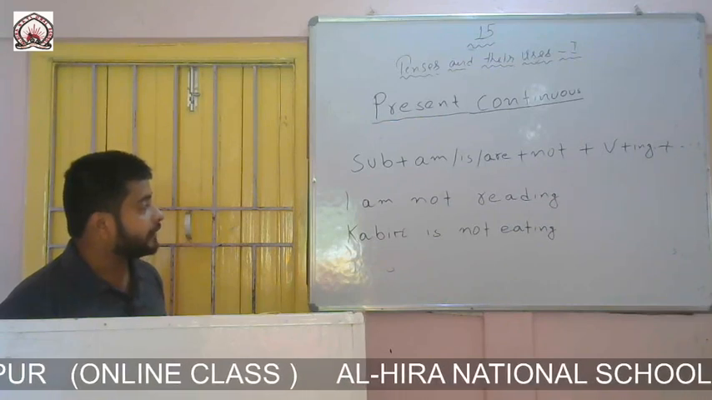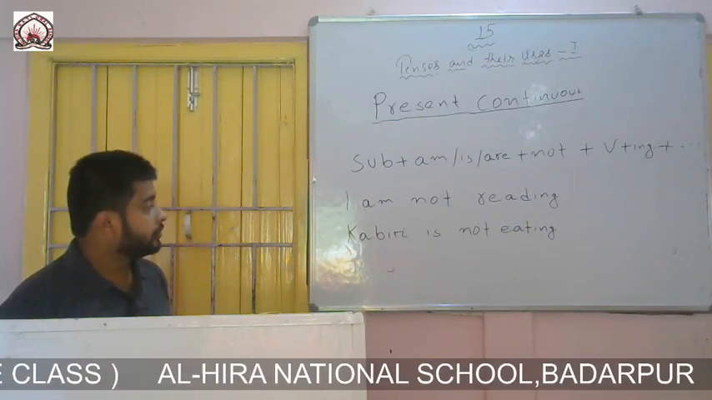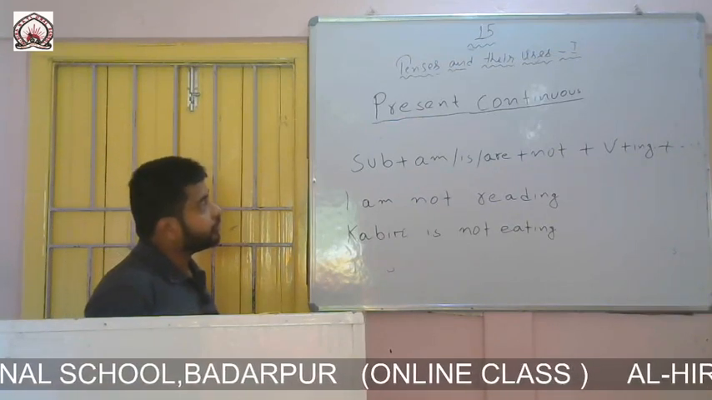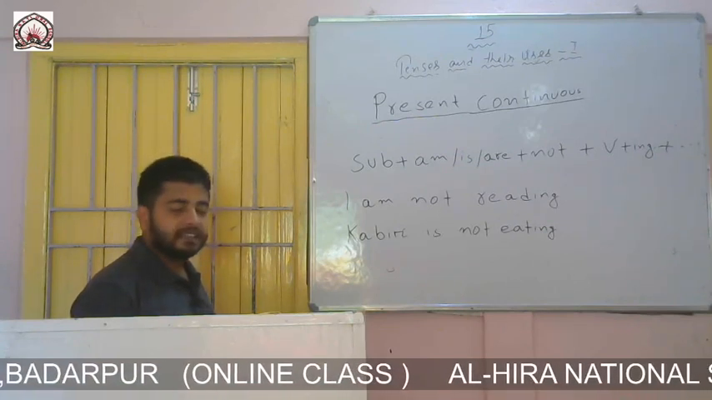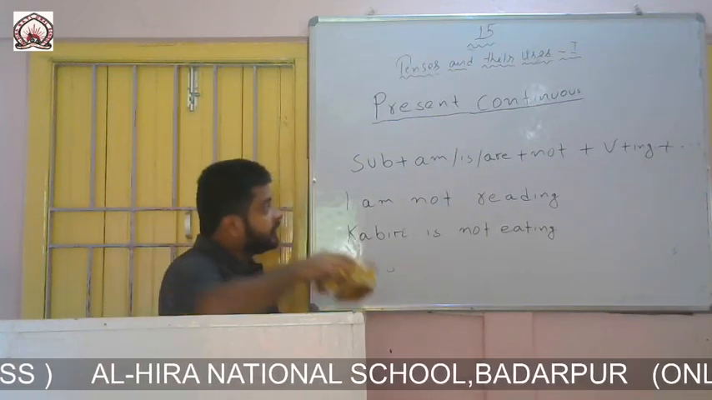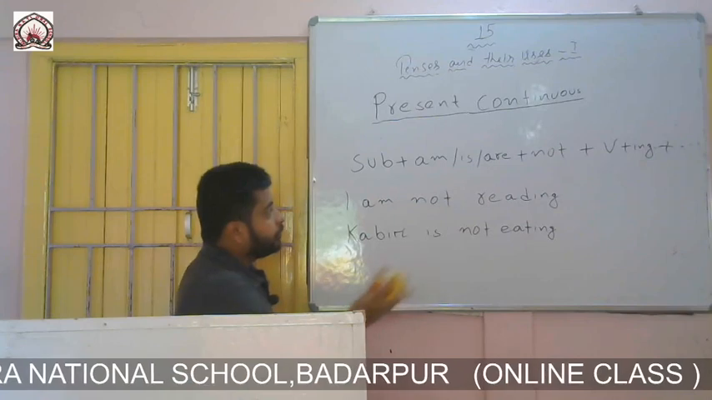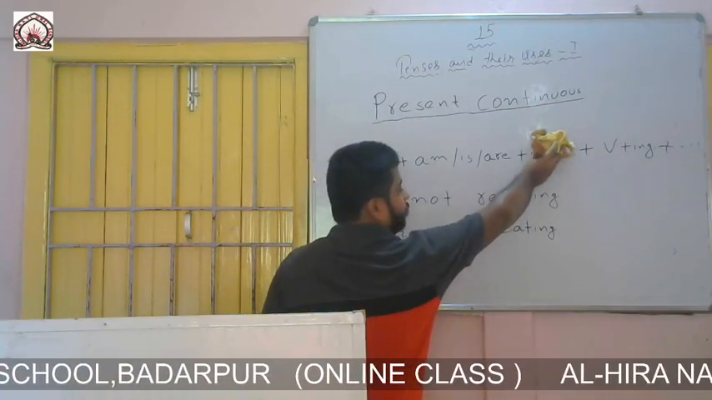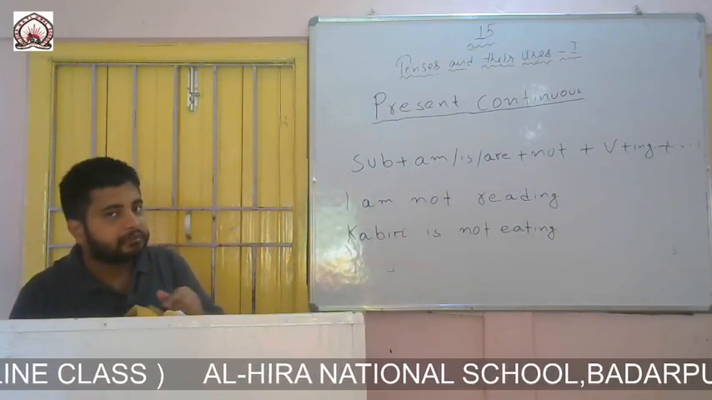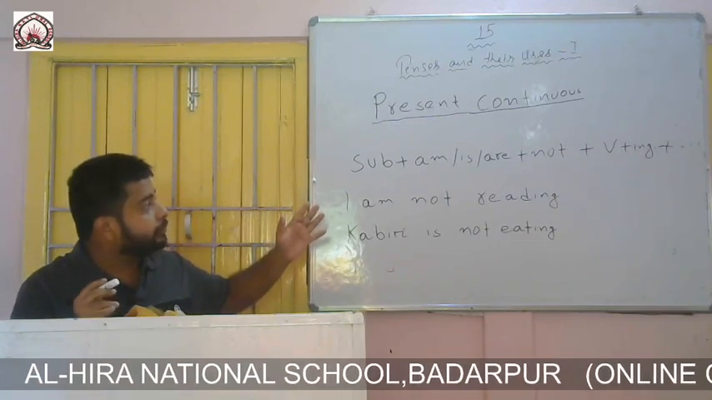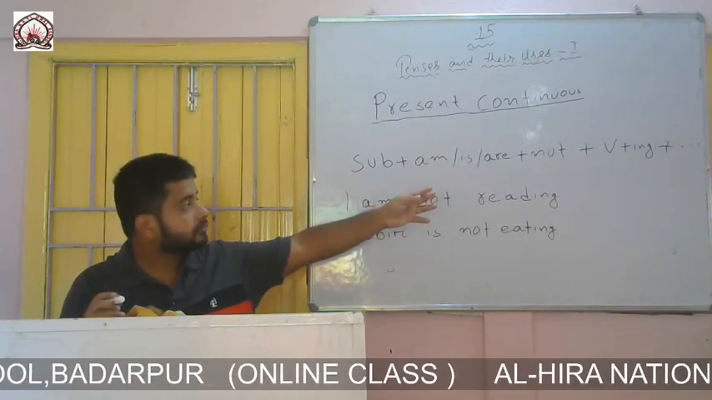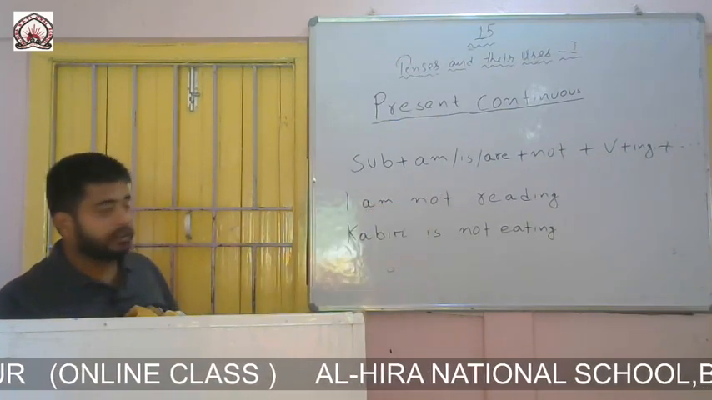So please see the examples of present continuous negative. My first example is I am not reading. My second example is Kabir is not eating. So the formation of present continuous assertive and present continuous negative is the same. In present continuous assertive, not was not there. So I have just added not in present continuous negative, in between the auxiliary verb am, is or are and the main verb. So it's not that difficult.